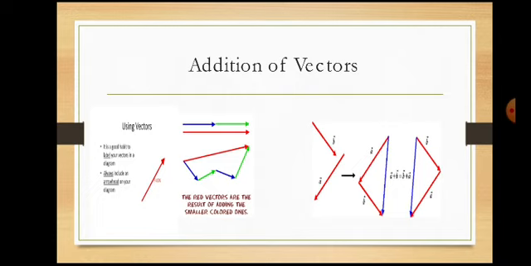So next, coming to the addition of vectors, how we can add vectors. In scalars, we can simply add the numbers, as in mathematics, but in vectors it is somewhat different.